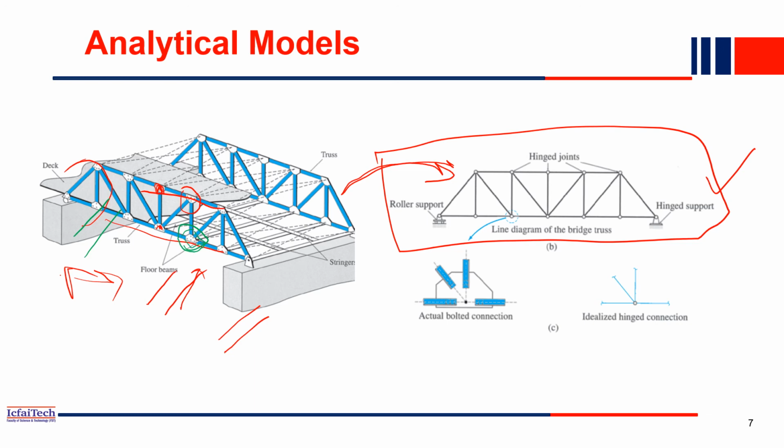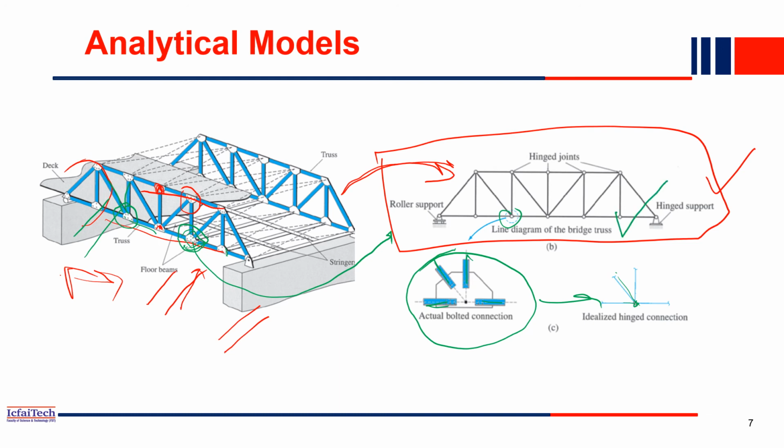See, there is a plate connected, and in that plate many bolts are there. But for analysis we idealize it and consider it as a pin joint. This is the original joint: one base plate is there, and these bars are connected to that plate. But we idealize it so that all bars are connected at a single point, and this point is connected through a pin. This is our idealized structure.